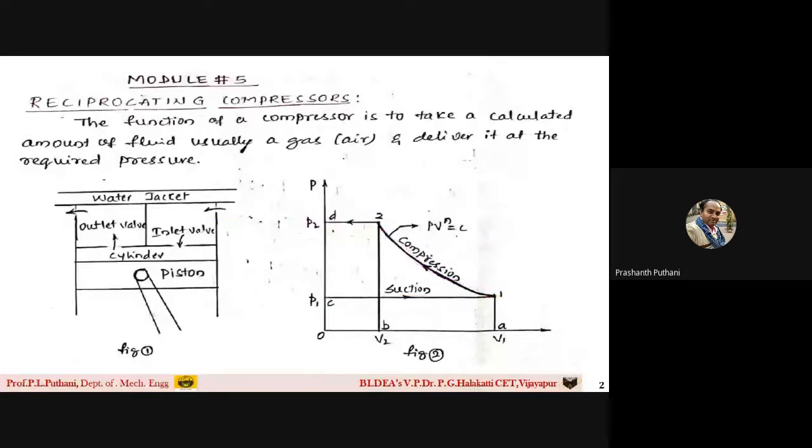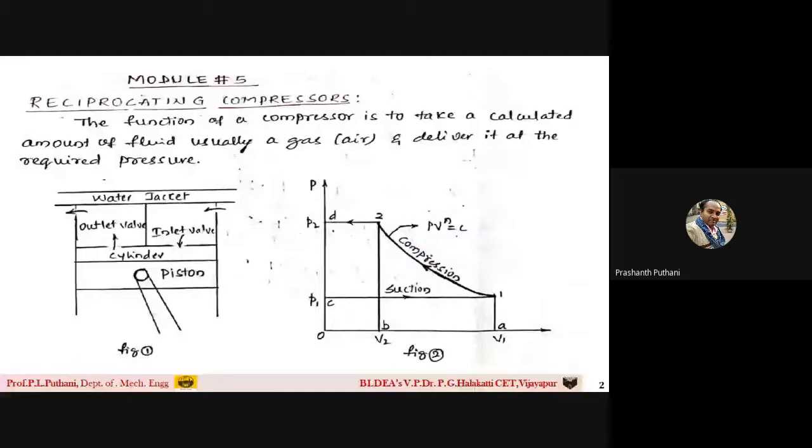So always remember, students, in reciprocating compressors we have suction, compression, as well as delivery stroke. The very important point is that the air gets compressed from lower pressure to higher pressure using the polytropic process, that is PV^n = C. Compression takes place by polytropic process. I hope this point is clear to you, students.